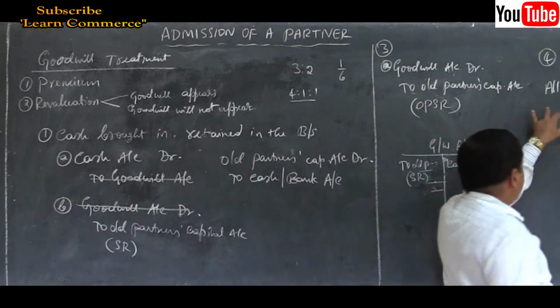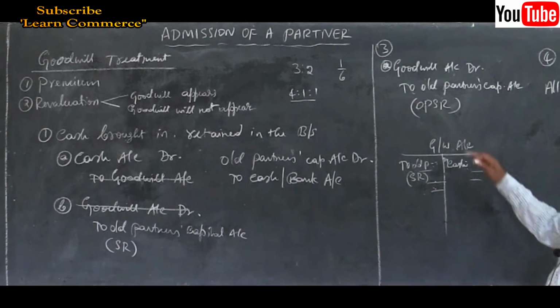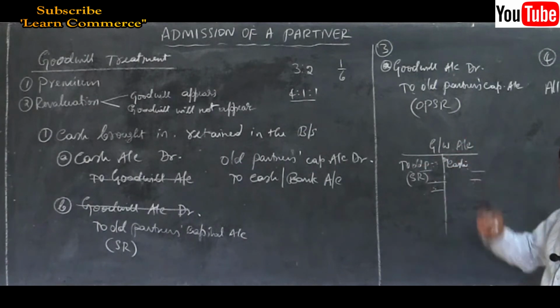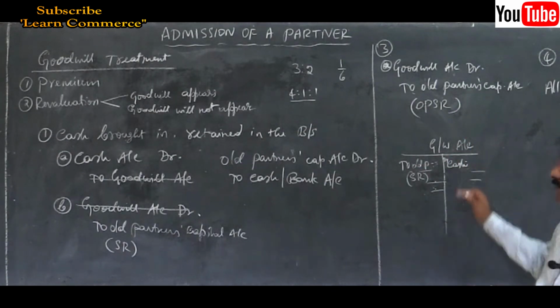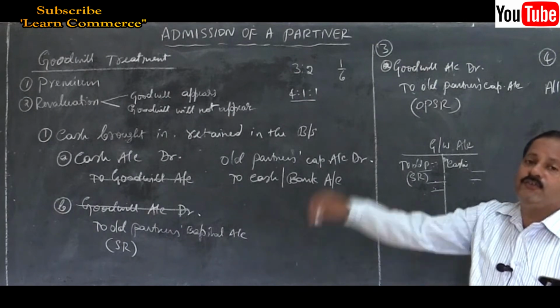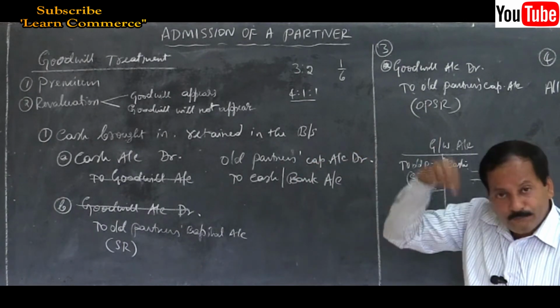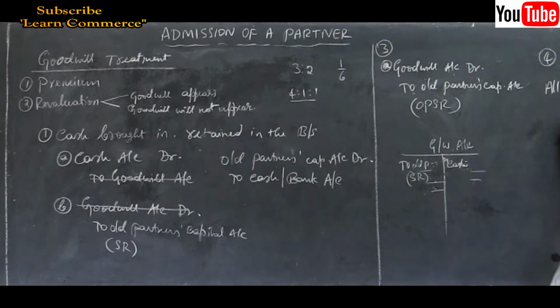Now, moving on to the third method, I told you already there will be an entry on only which side? The debit side of the goodwill account. So goodwill will show a debit balance, and you show the goodwill as an asset in the balance sheet. Fourth one, we will write off the goodwill.